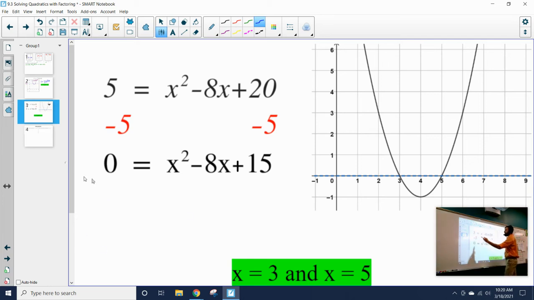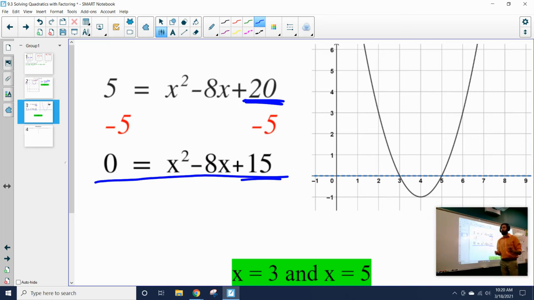If you have a quadratic like 5 equals x squared minus 8x plus 20, we can inverse the 5. We can work so that all of one side of that equation is going to equal 0. I saw that this side had a 5, so I want to inverse my 5 so that it's equal to 0. But if I inverse my 5 on one side of my equation, I have to inverse my 5 on the other. So we have to think, where does that 5 need to go? Well, the 5 is a constant number. It doesn't have an x, so the only like term is that 20. So 20 minus 5 is going to be 15. And now I have 0 equals x squared minus 8x plus 15.